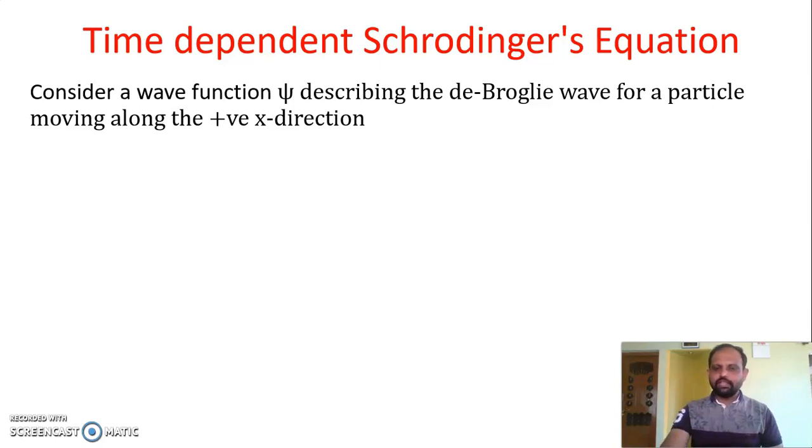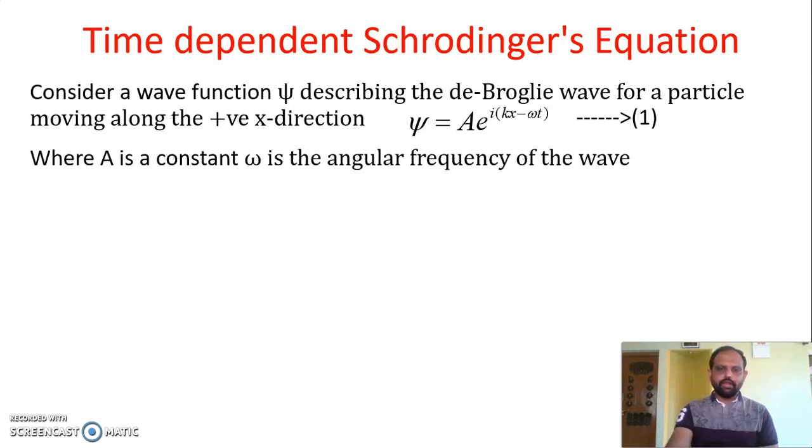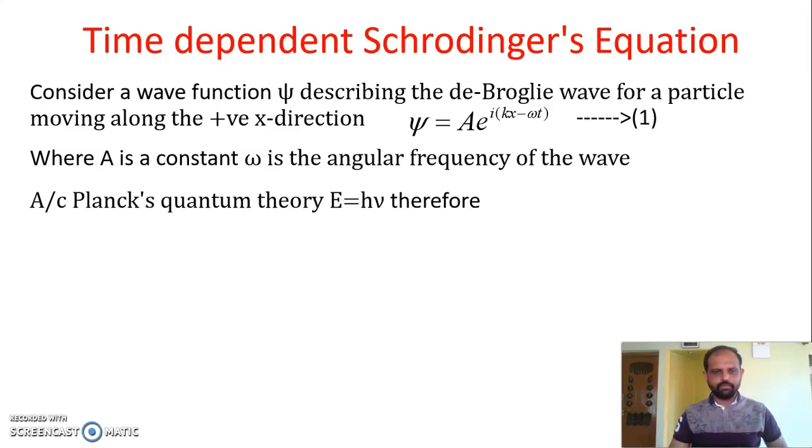So that wave function is a periodic wave function, and psi is equal to A into e to the power of i into (kx minus omega t). In the last video I explained this expression. Here k is the wave number, omega is the angular frequency of the wave, and A is an arbitrary constant. Let us call this equation number 1.